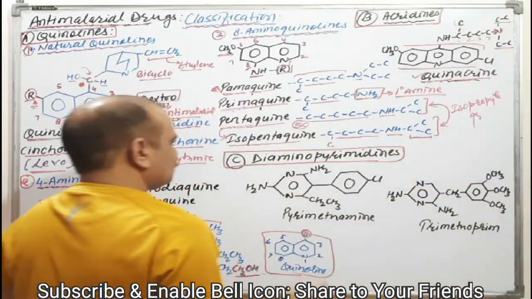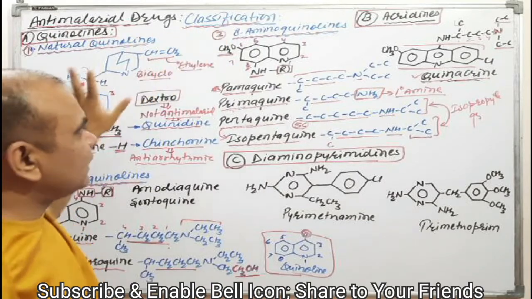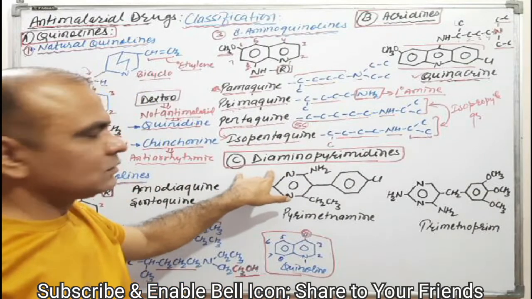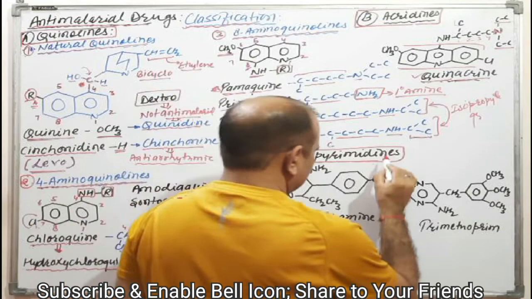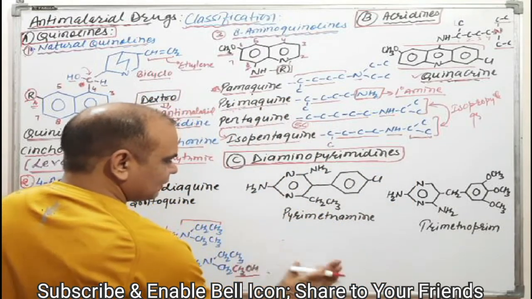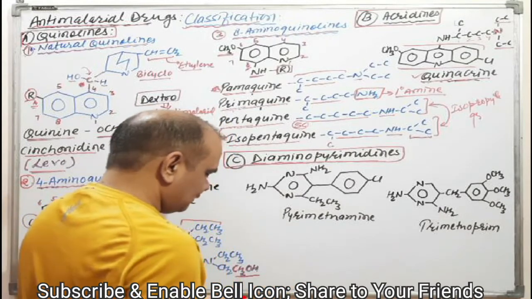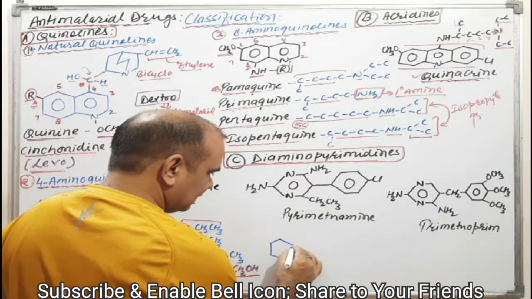Okay, we have discussed quinolines, which have 3 categories: natural, 4-amino and 8-aminoquinolines. We have discussed the second category, acridines. Now we are coming to the third category, that is diaminopyrimidine. Try to understand diaminopyrimidines. First, what is pyrimidine? As we have discussed, pyridine is a 6 membered ring containing 1 nitrogen.